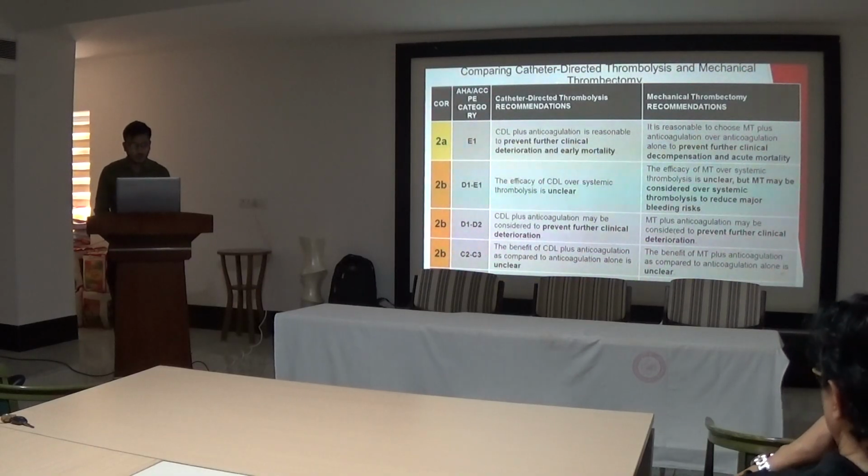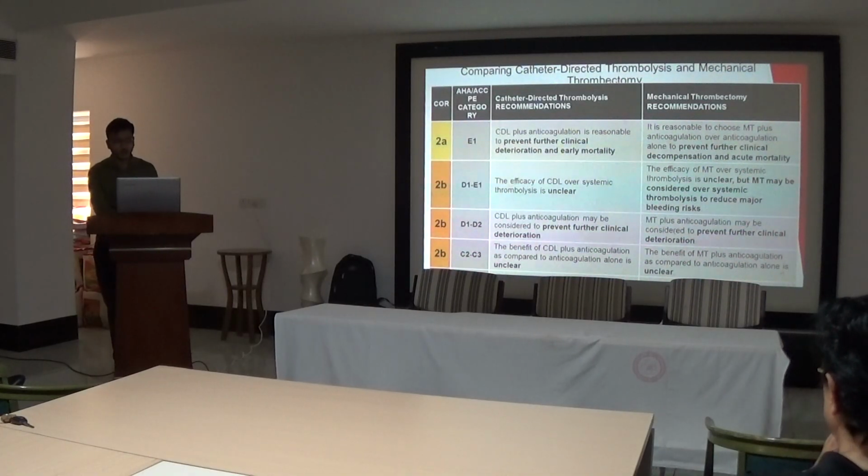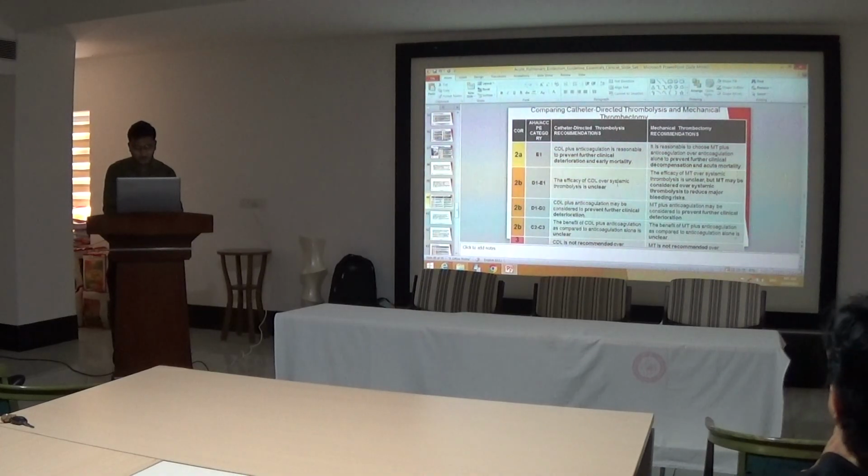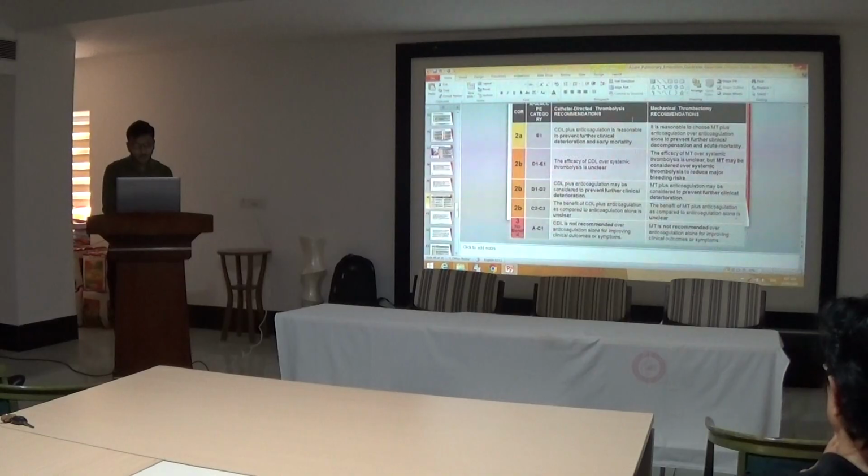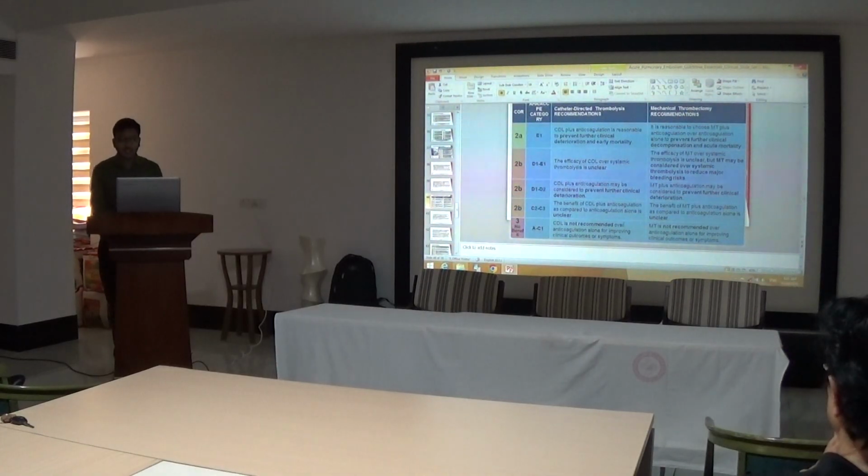In category C2 to C3, the benefit of catheter-directed lysis plus anticoagulation as compared to anticoagulation alone is unclear, and the benefit of mechanical thrombectomy plus anticoagulation as compared to anticoagulation alone is unclear, also class 2B. And catheter-directed lysis is not recommended over anticoagulation alone for improving the clinical outcome or symptoms. In class 3, no benefit in category A to C1 patients, and similar for the mechanical thrombectomy.